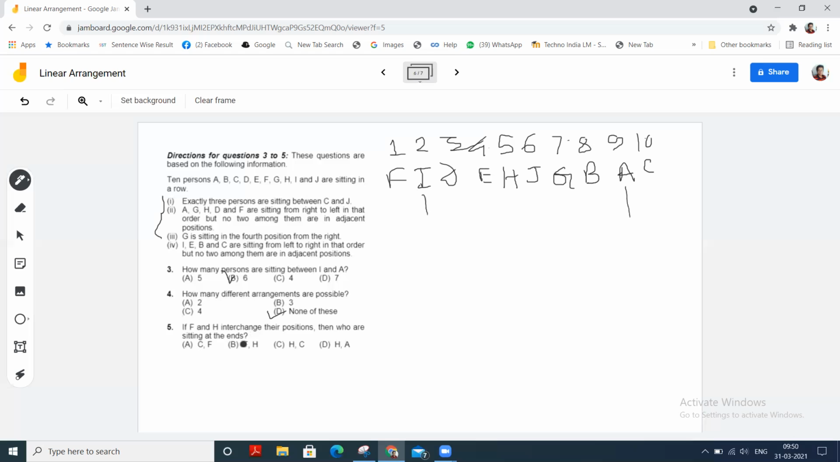If F and H interchange their positions, then who are sitting at the ends? F and H. Then H and C. So choice C. H and C are at the ends. Clear? Okay. Now go to the next.